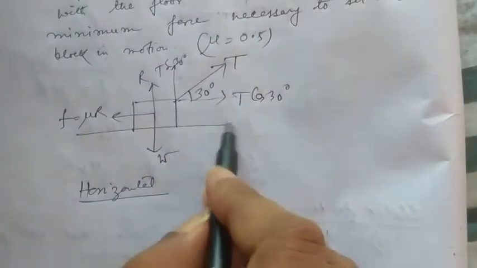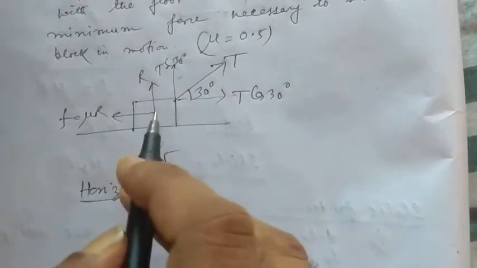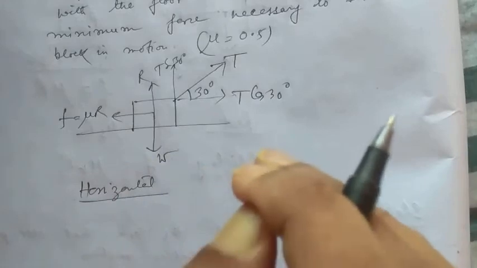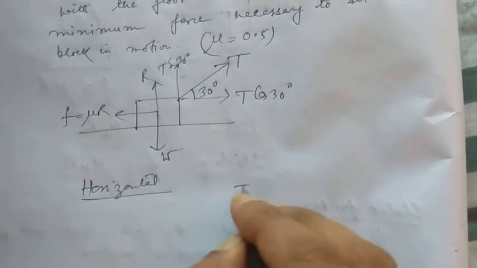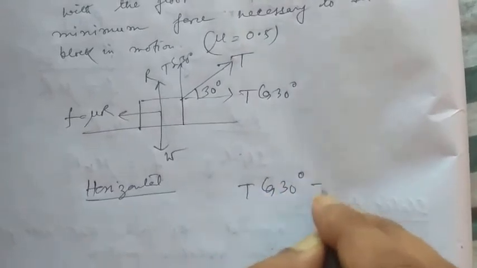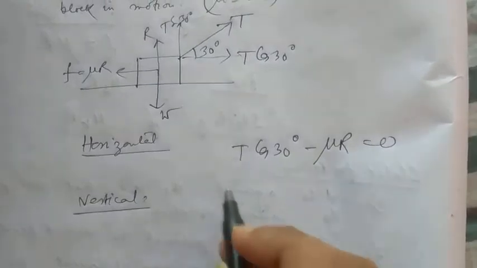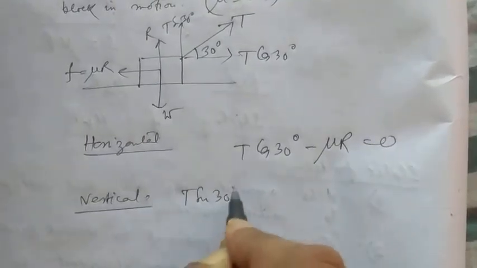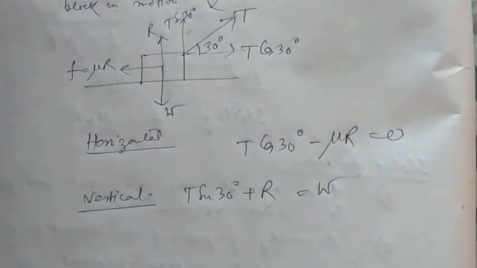The horizontal equation: T cos theta must be equated with mu R, because the body is just about to start its motion. It has not started. So T cos 30 minus mu R must be equal to 0. Also the forces along the vertical direction: T sin 30 plus R is equal to W.